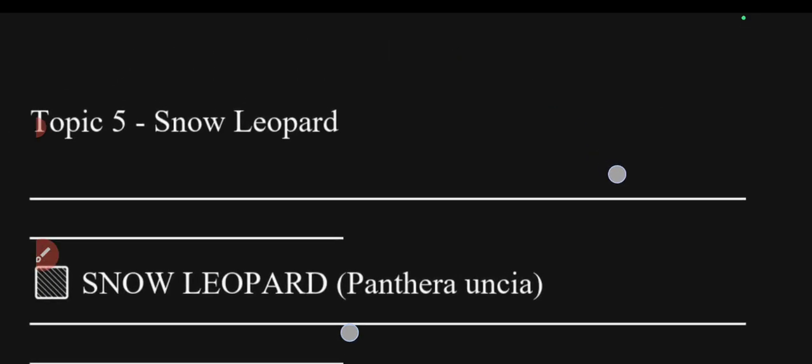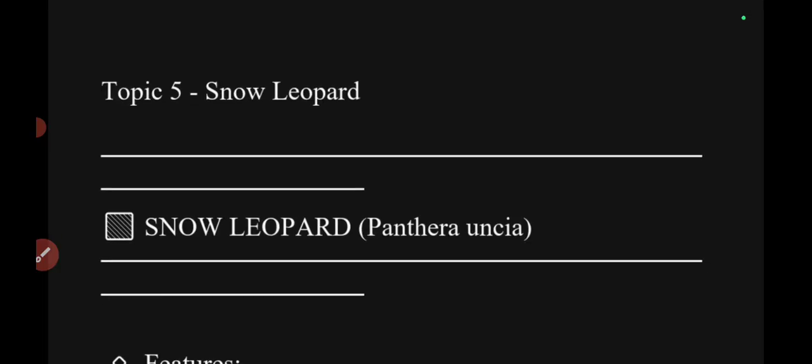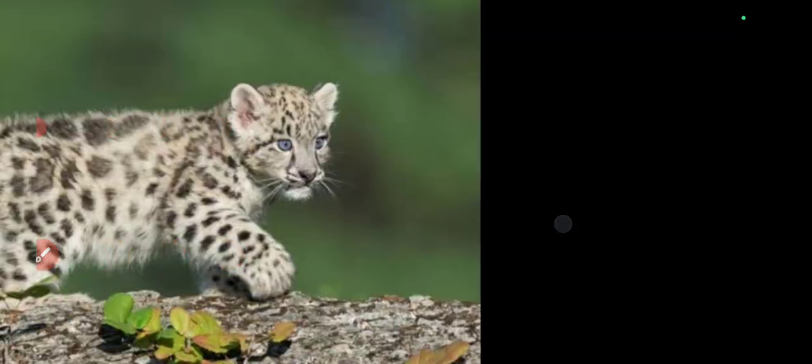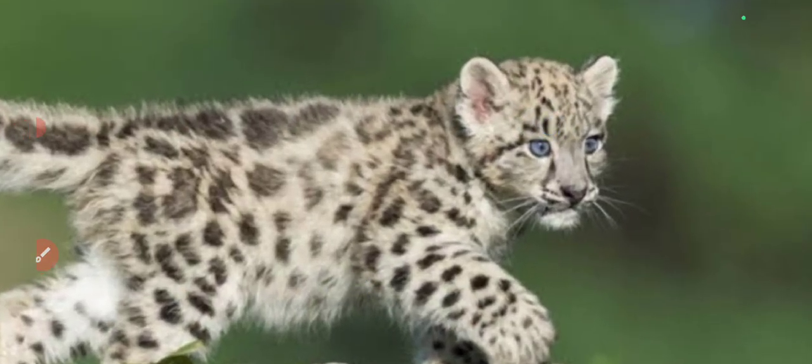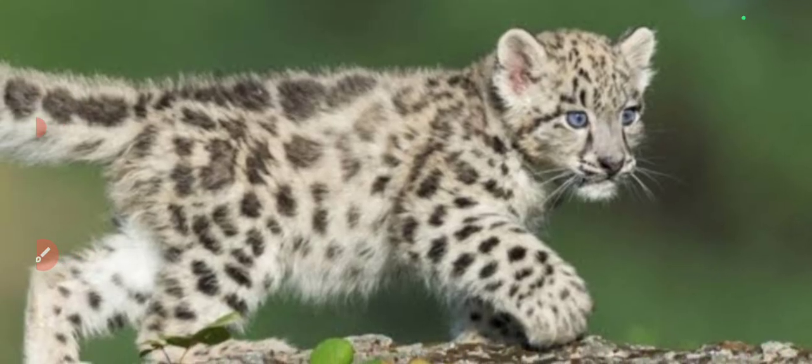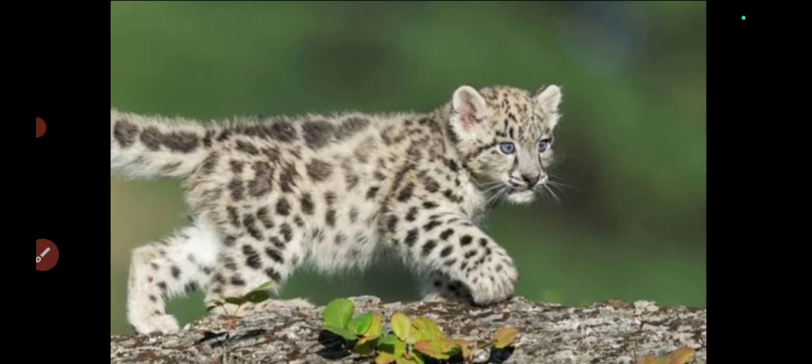Now let's look at topic number 5, a species that is in the news, the snow leopard. You can look at the picture before looking at the features of it. This is how a snow leopard looks. This is a smaller one, and there are bigger ones also. This is the baby one.